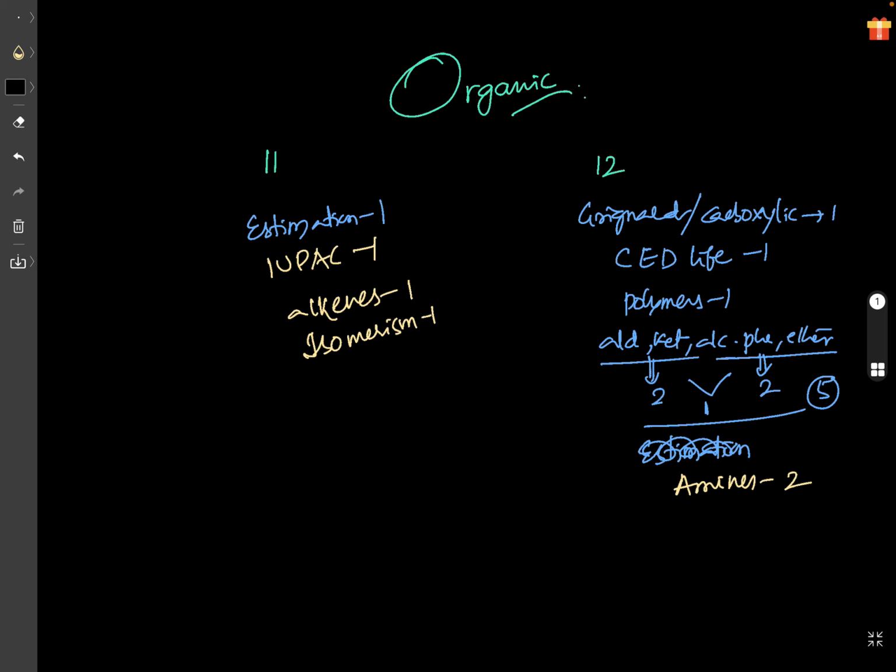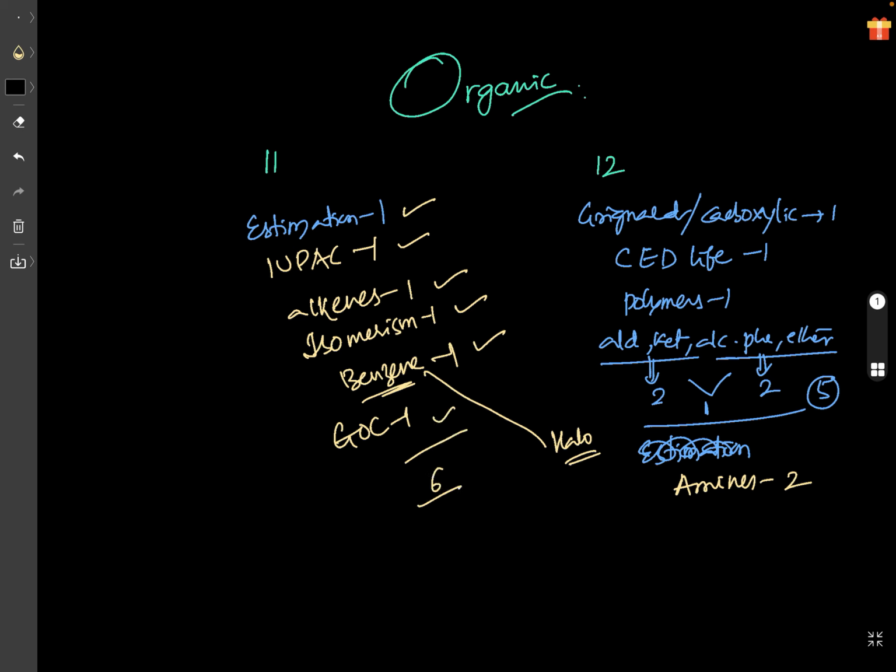Benzene, 1 question is there. This you can take under benzene. Or here halobenzene, meaning is same. Chlorobenzene preparation they asked. So one question you can consider here. GOC, you can take one question. So if you take all these questions, it should be around 16 questions. Okay, 1, 2, 3, 4, 5, 6 questions you can take here. 1, 2, 3, 5 questions are here. 8, 9, 10. So total number of questions are 16.